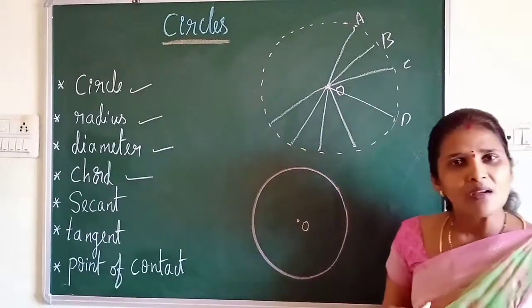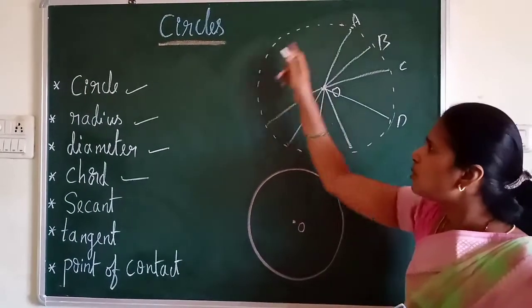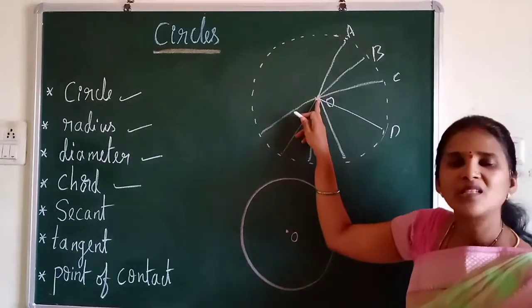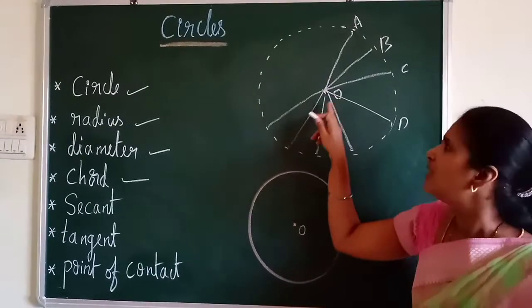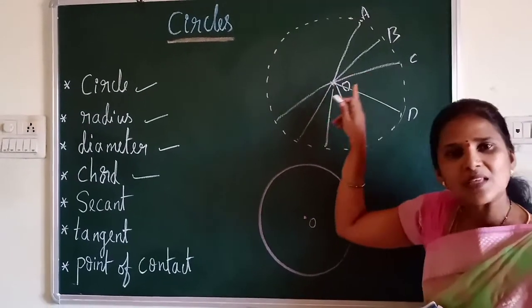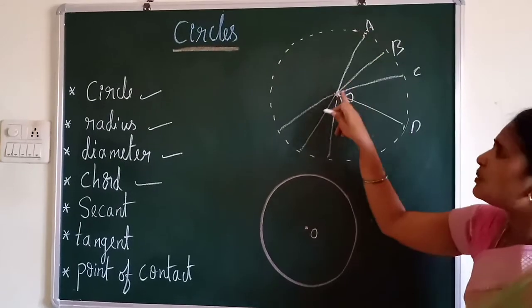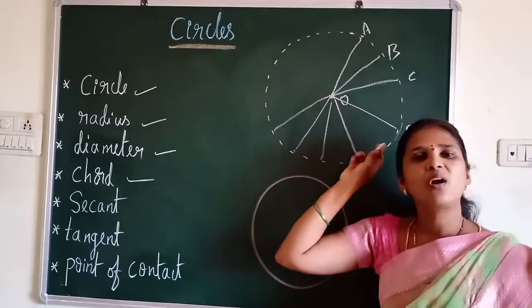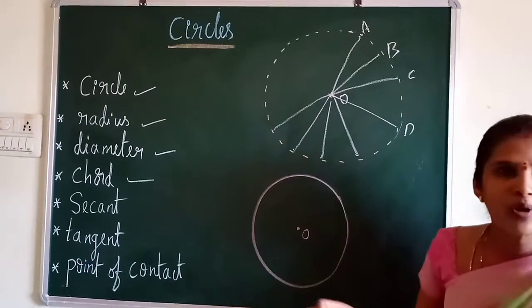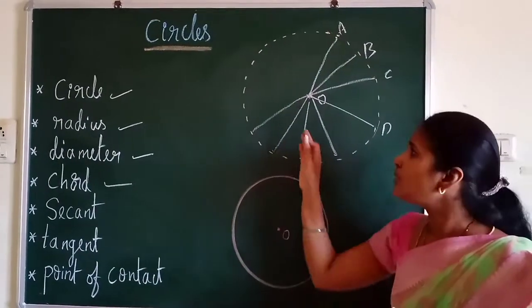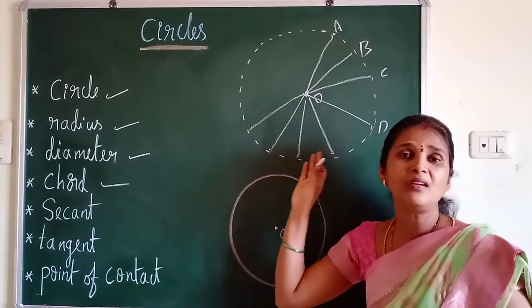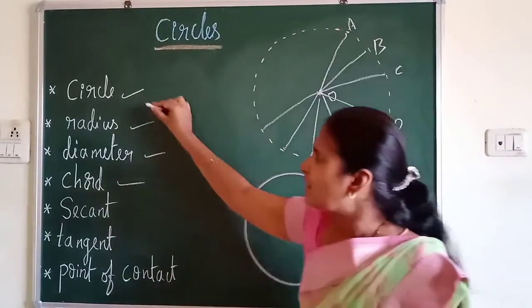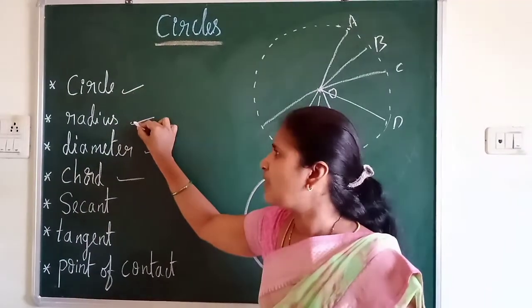So I repeat, what is a circle? A circle is a closed figure which has infinite points, and all the points are equidistant from a fixed point. That fixed point is called the center of the circle. The distance between the fixed point and any point on the circle is called the radius, and the plural form of radius is radii. So you can draw infinite radii in a circle, and the lengths of all the radii are equal.